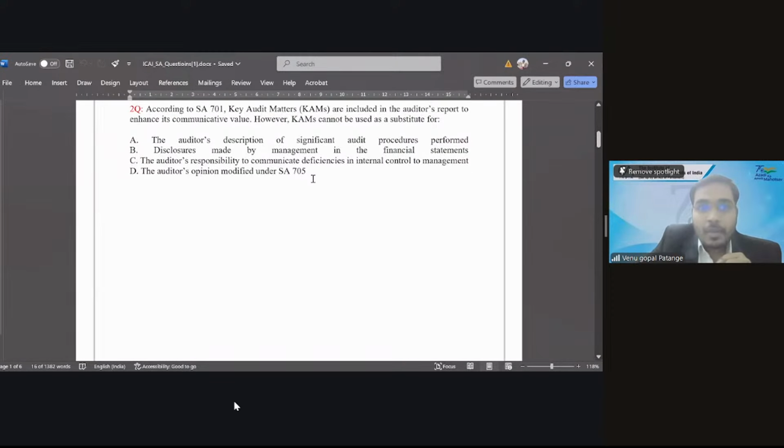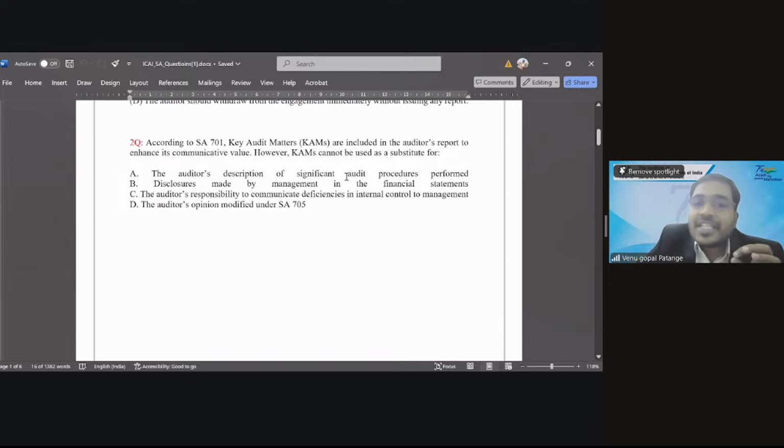Yes, the auditor's description of significant audit procedures performed. Auditors in the CAM will explain the description of significant audit procedures performed. We'll give that, yes, in the CAM, right? Can it be used for disclosures made by management in the financial statements? Yes, sir. No, sir.